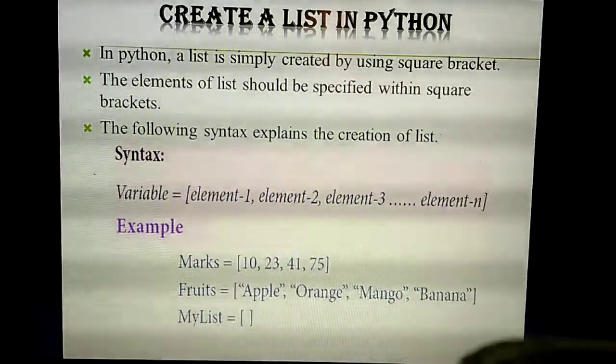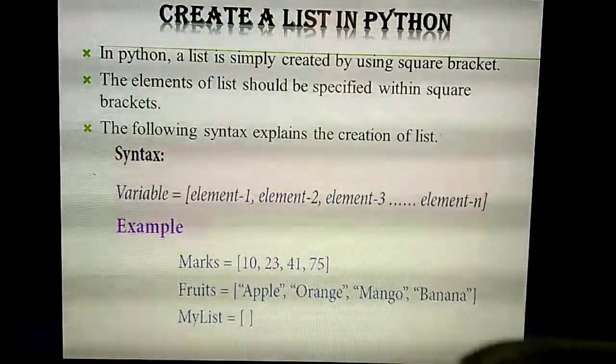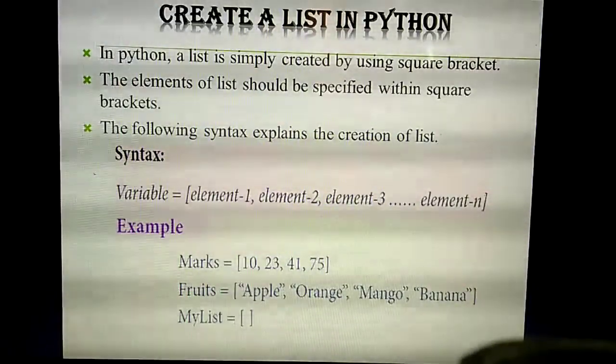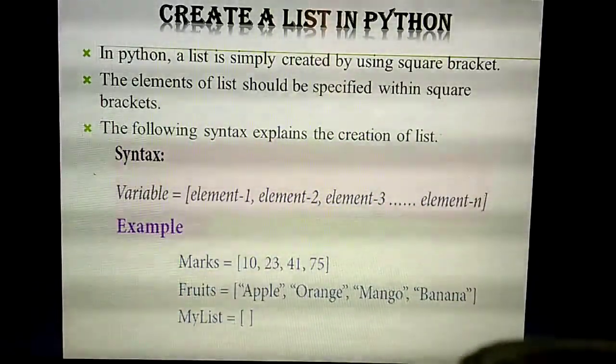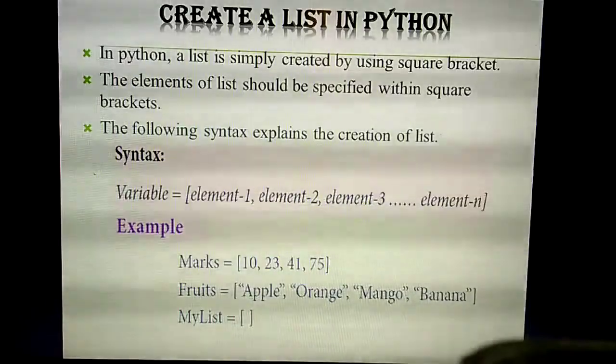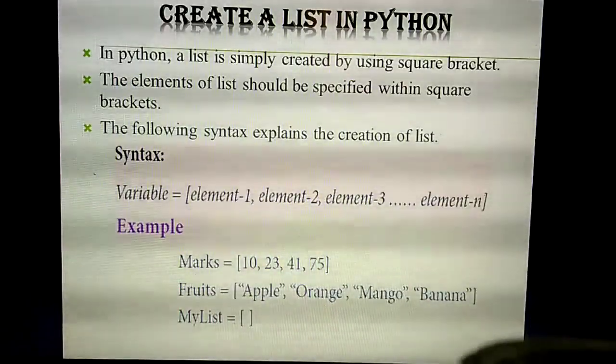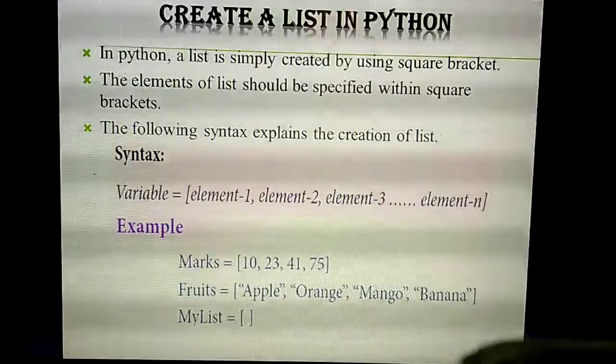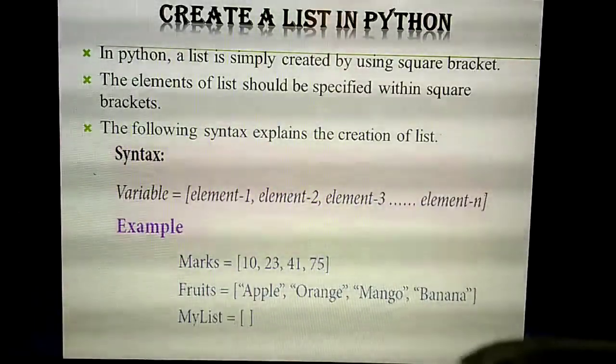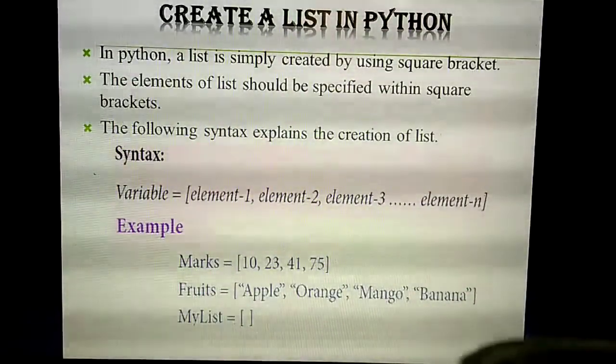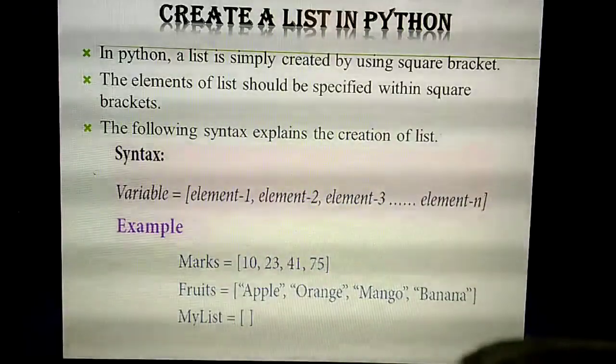However many elements there are, all the elements should be enclosed within what bracket? Square bracket. Understand? So how will you create the list? A list is created using square brackets. You can store any number of elements in the list, 4 or 5 or 6, but they need to be enclosed within square brackets. Okay, this is the syntax for creation of list.